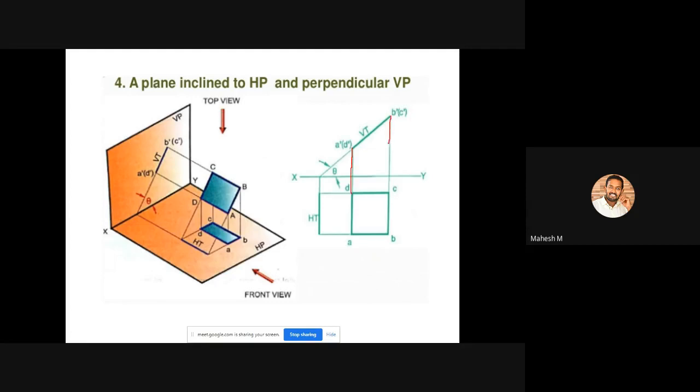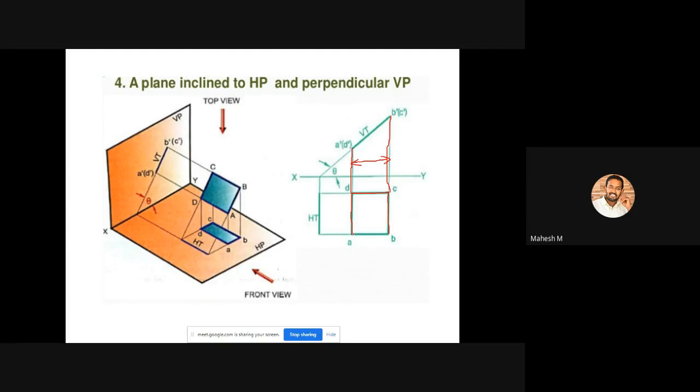Now you will be getting these two points, that means D and C. So this dimension is not important because you will be getting only a reduced dimension. So this dimension will not be equal to 40 mm. So you can create a horizontal line like this. After this you can create a vertical line. This line should be of 40 mm distance because it is a 40 mm square. So this line also will be of 40 mm dimension.